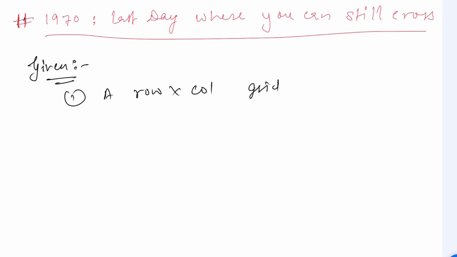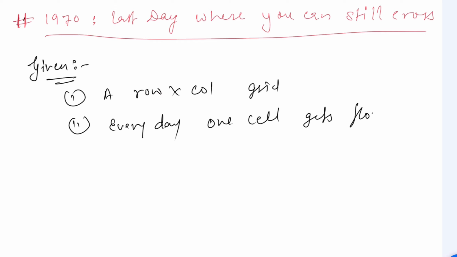Can we say that? A row cross column grid we have given, right? Then every day one cell gets flooded. Can we say that? This is what we are getting.